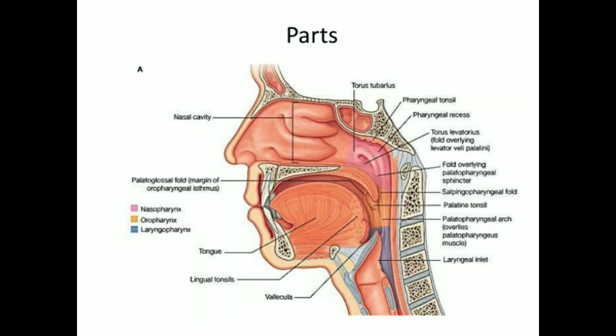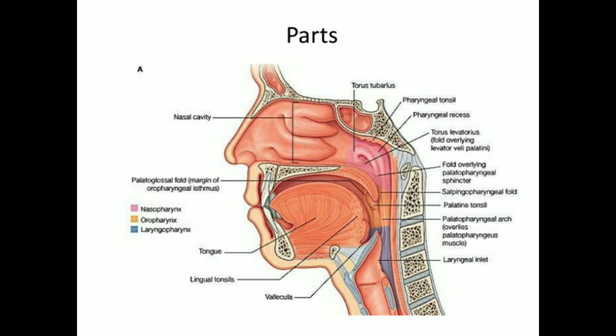Okay, see here, these are the parts of the pharynx. If you look at this part, it is called the nasopharynx. This part is called the oropharynx and this part is called the laryngopharynx.